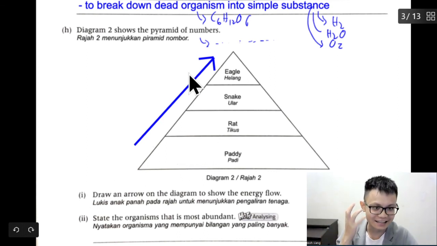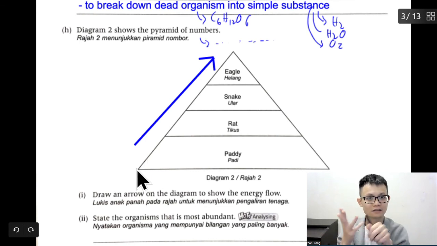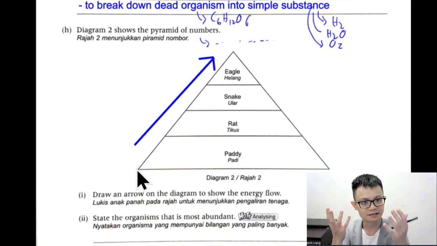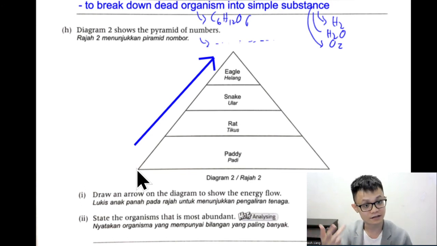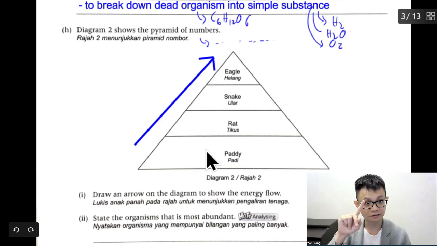The energy is getting lesser because energy is lost due to respiration and defecation and moving and a lot. But the most simple ones are respiration and defecation. So this diagram can show 2 things. It shows the quantity becomes lesser as you go up. It also shows the energy is getting lesser.